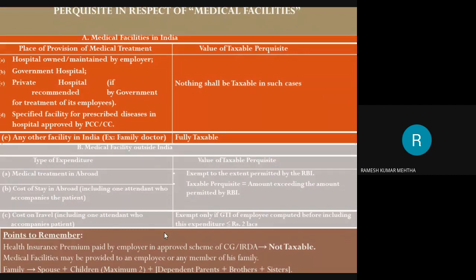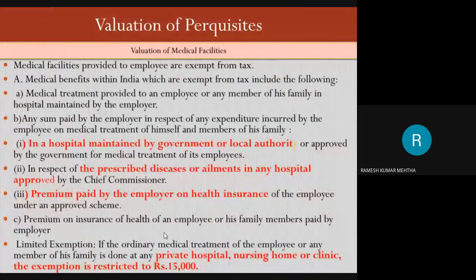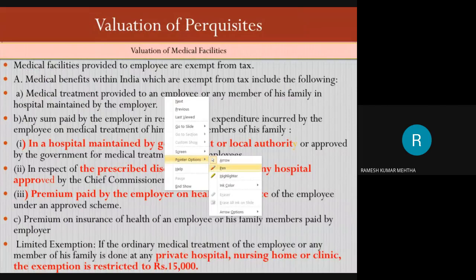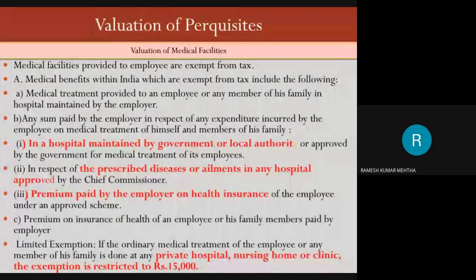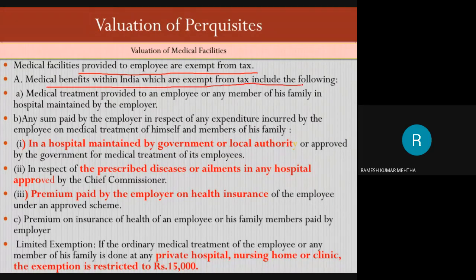Now, this is very important. Now we are going to talk about the first perquisite, which is called medical facility, in detail. Already we have spoken a lot, but now we are into the perquisites on an individual basis. Medical facility provided to the employee is exempt from tax in the following cases. Medical benefit within India which is exempt from tax.